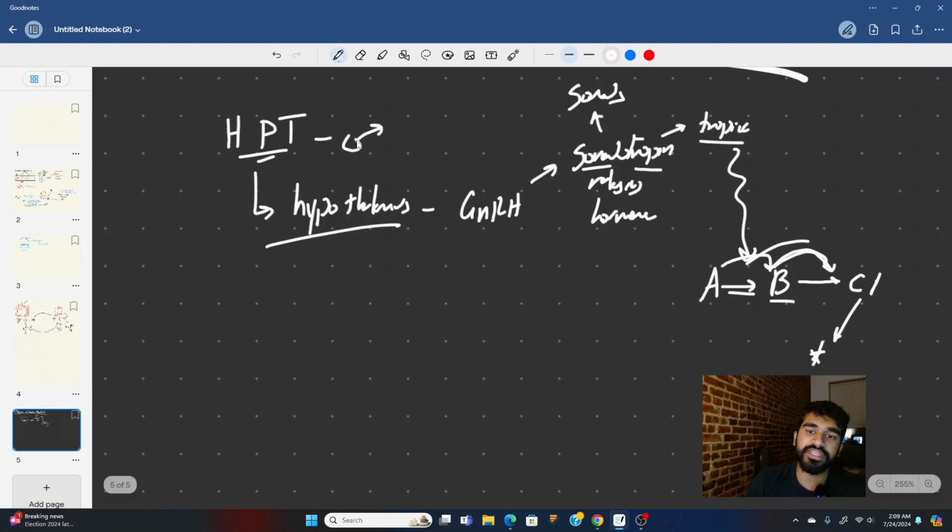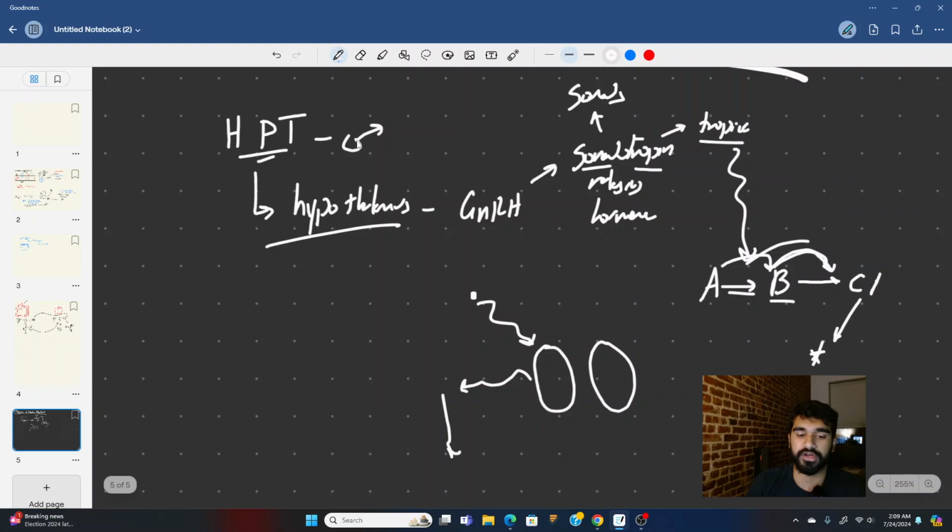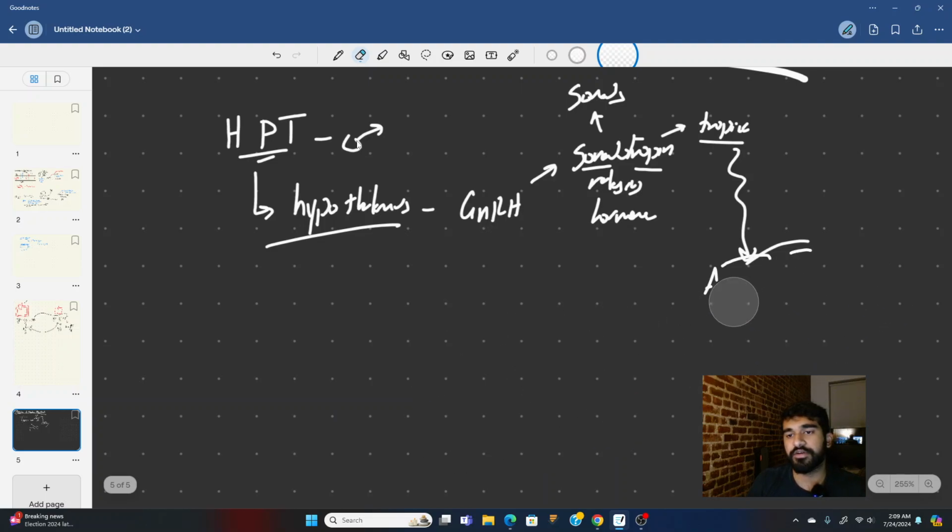So when we say gonadotropin, there's something that is tropic to the gonads, right? So let's say these are our testes. Something is going to come and act on the testes, and the testes are going to release something that does the work, right? So let's see how that works. Right. So gonadotropin releasing hormone. So that means that this hormone, GnRH, is going to release things that are tropic to the gonads. So it's not even direct in and of itself. It's tropic to the thing that's tropic to the testes, right?